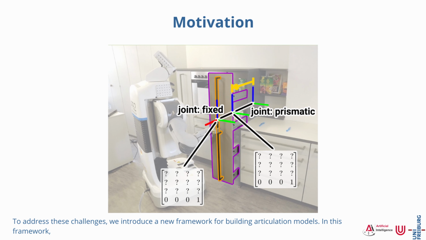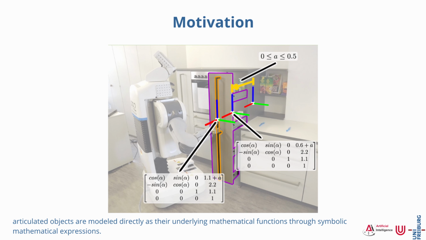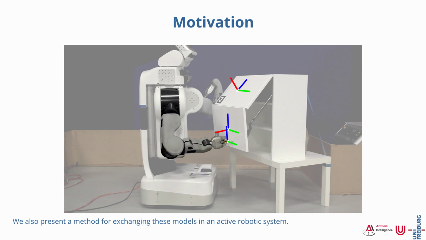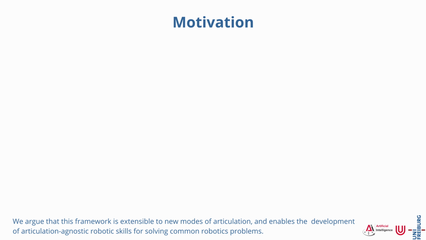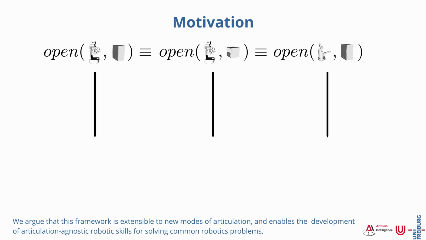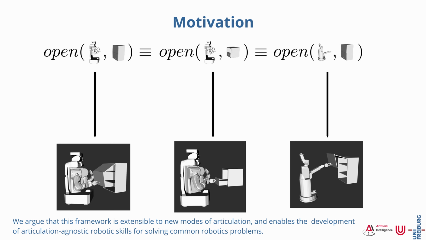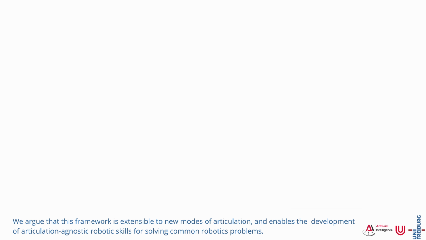To address these challenges, we introduce a new framework for building articulation models. In this framework, articulated objects are modeled directly as their underlying mathematical functions through symbolic mathematical expressions. We also present a method for exchanging these models in an active robotic system. We argue that this framework is extensible to new modes of articulation and enables the development of articulation-agnostic robotic skills for solving common robotics problems.